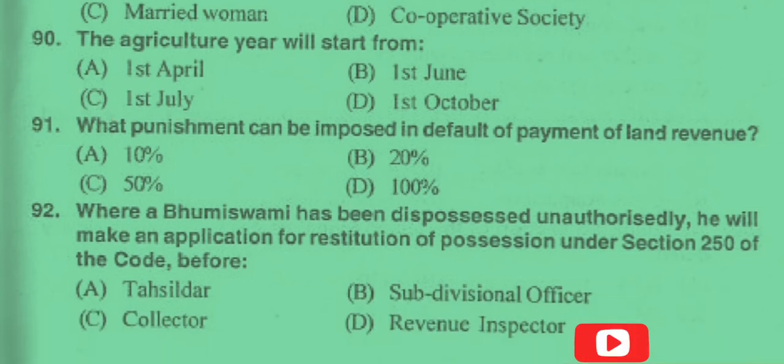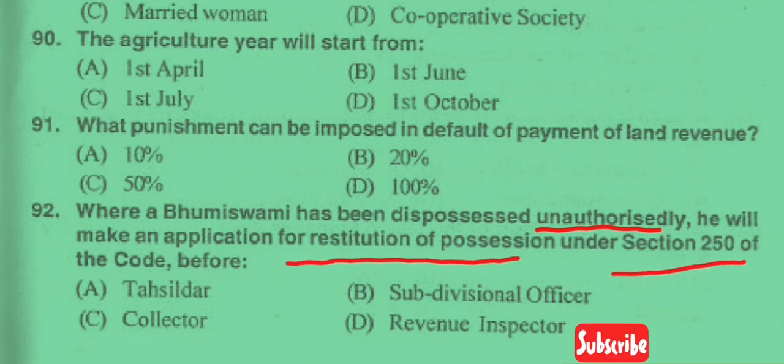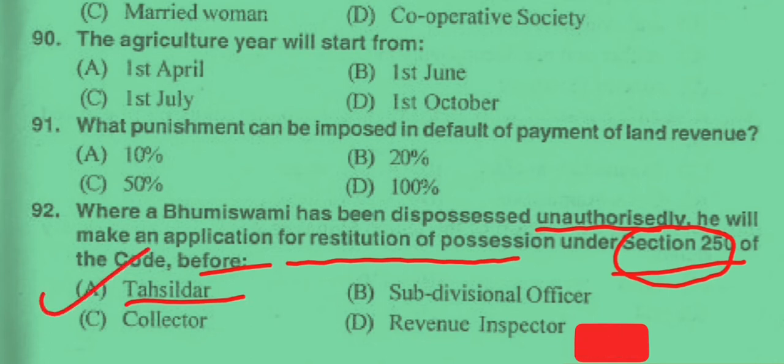Now question number 92. Where a Bhuswami has been dispossessed unauthorizedly, he will make an application for restitution of possession under section 250. So this section is very important here, 250. So restitution of the possession, where the former, meaning the Bhuswami, is unauthorizedly dispossessed. Of the code before, option A Tehsildar, option B sub-divisional officer, option C collector, and option D revenue inspector. So the answer is Tehsildar. So option A is correct here. And this thing is provided in section 250 clause B, section 250B.